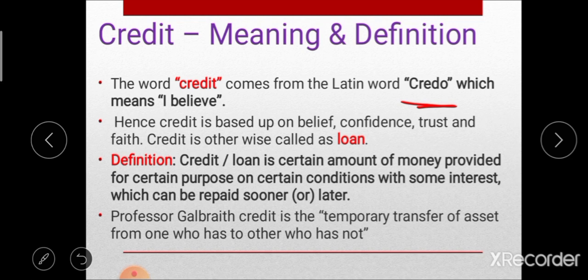So this is the most important definition of credit.